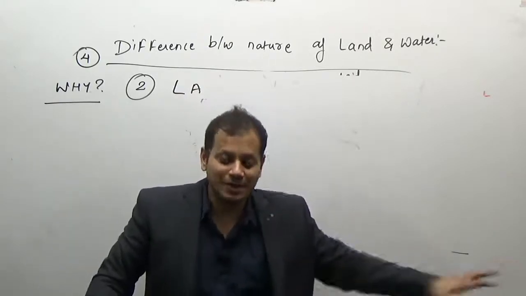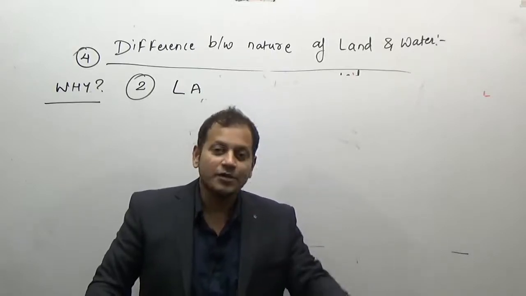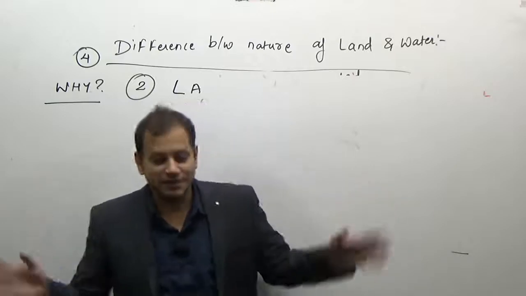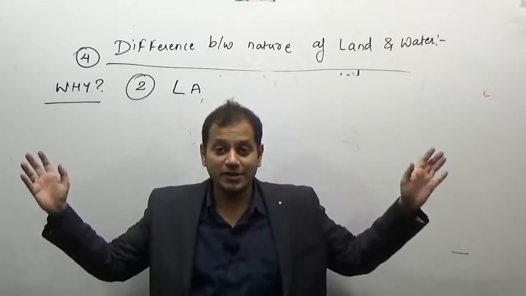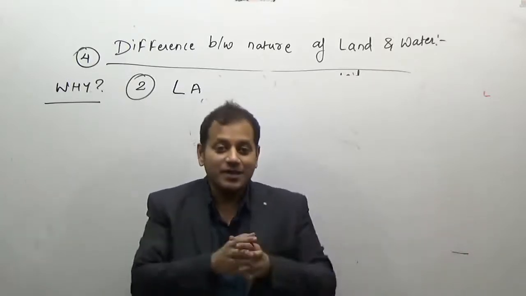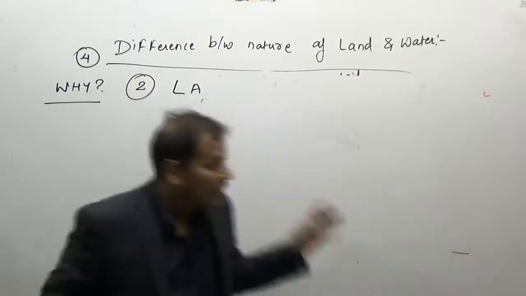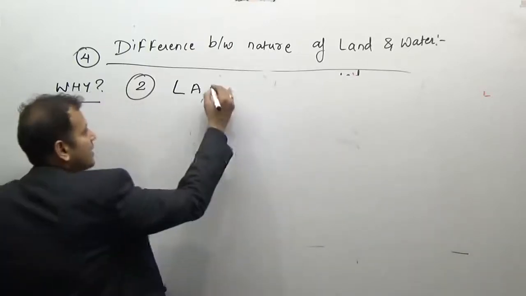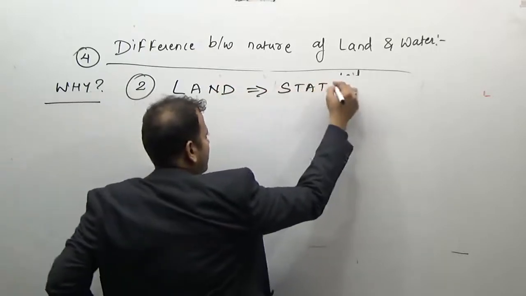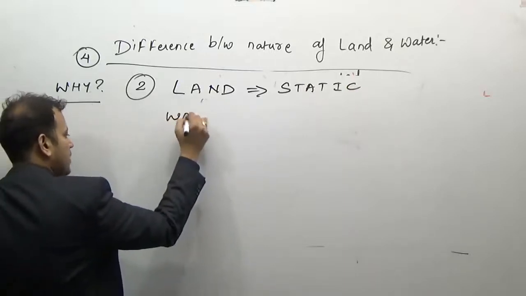Except during an earthquake, or in the movies, like the continental drift joke with two elephants, or Ice Age, where they show the land moving. But generally land does not move. Land is static.